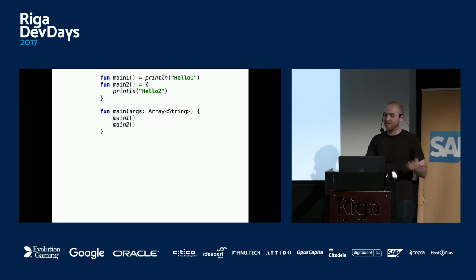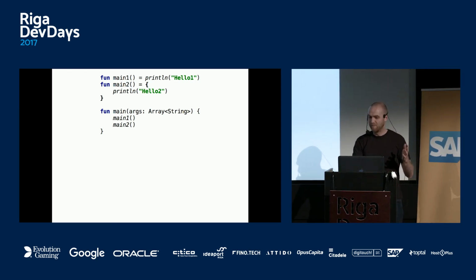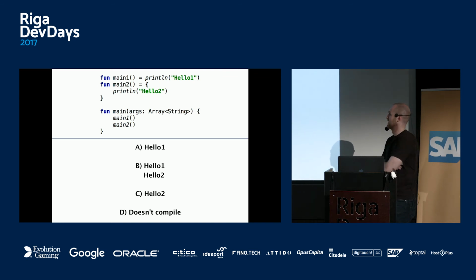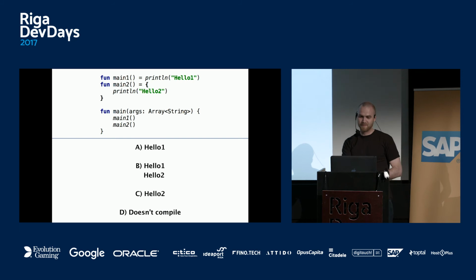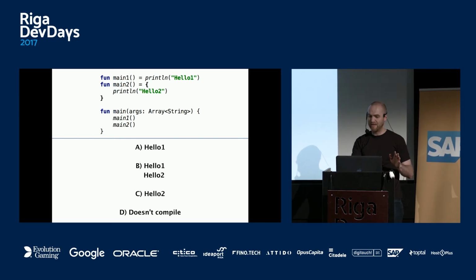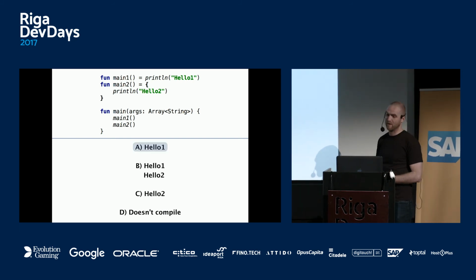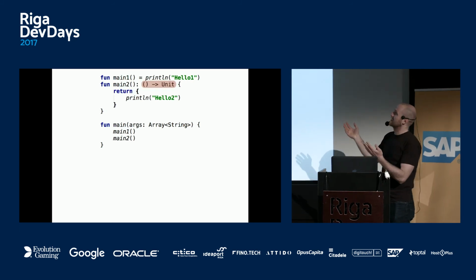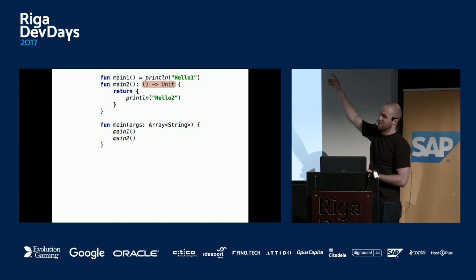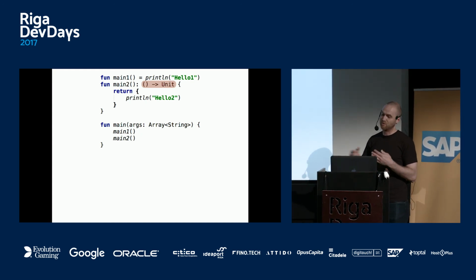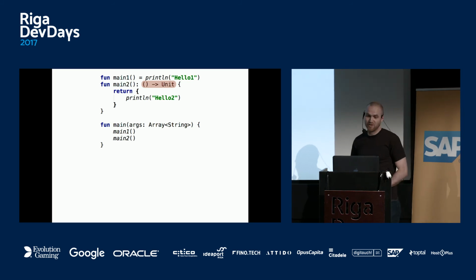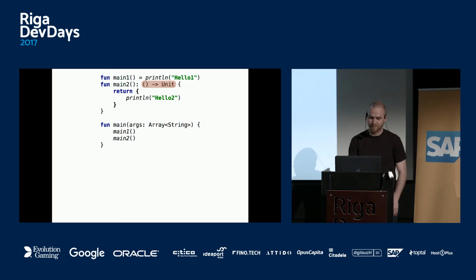My reasoning, obviously hello1, hello2. So I go for B, so it prints both. Okay, you ready? So it actually prints just hello1. And the reason is that there is no Scala syntax in Kotlin, so the type of main2 just returns you a lambda. So main1 actually returns Unit, main2 returns a lambda. So don't try to type Scala syntax.